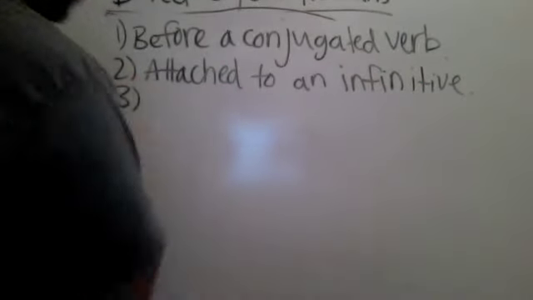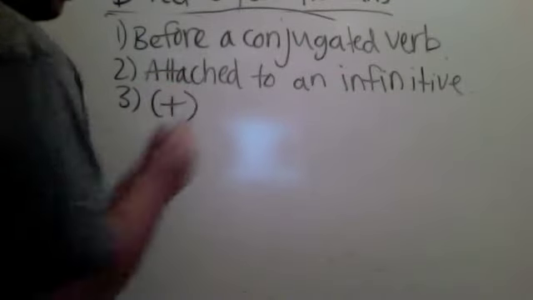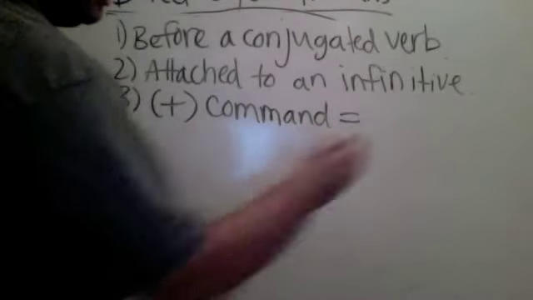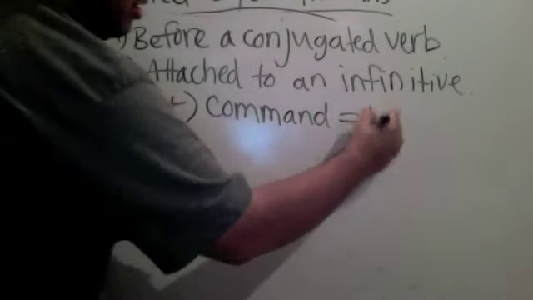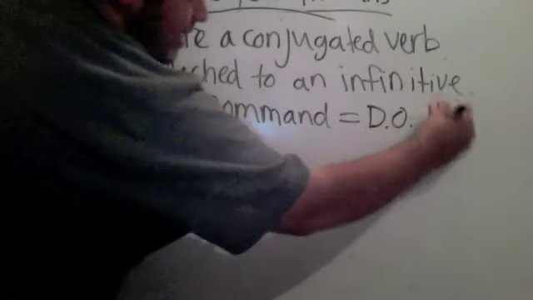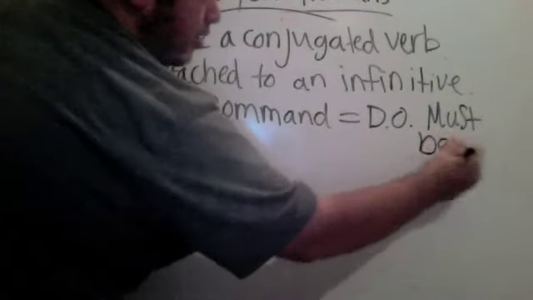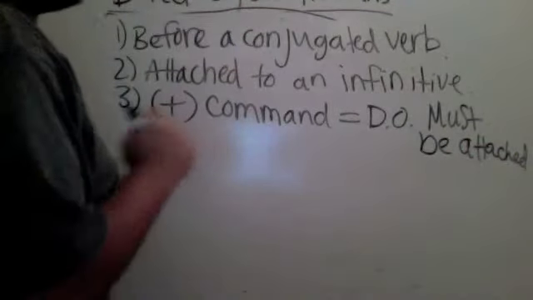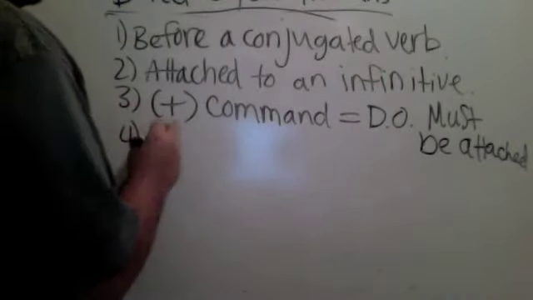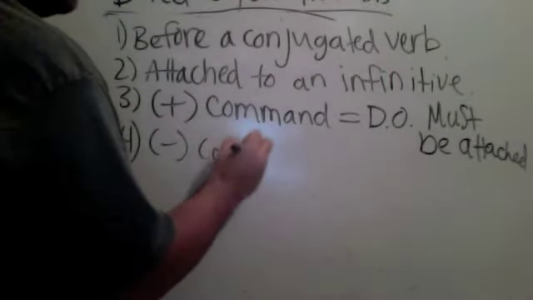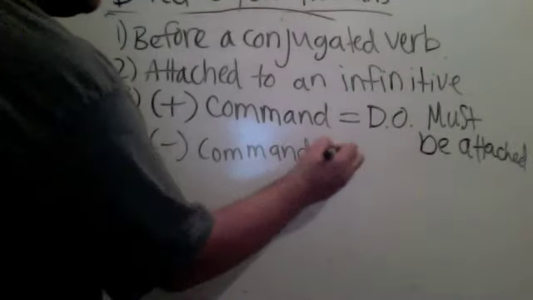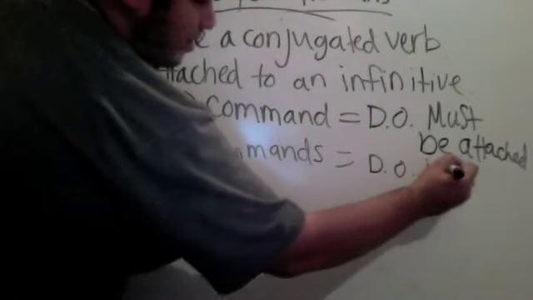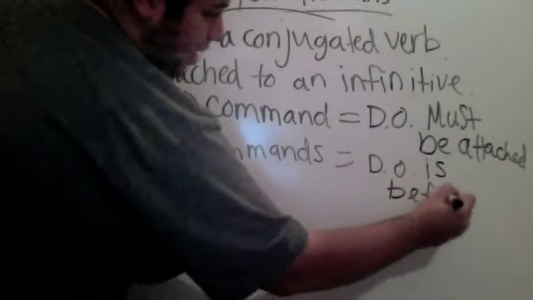With commands, if your command is affirmative, that means your direct object pronoun must be attached, with an accent third from the back. Your rule for negative commands means your direct object pronoun is before the command.